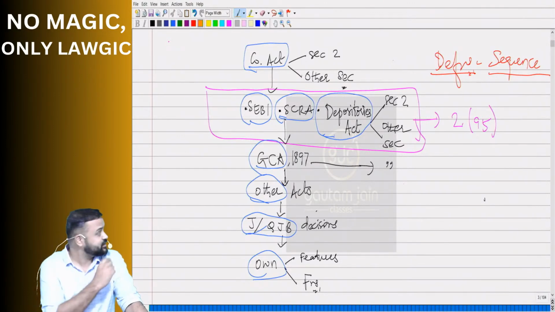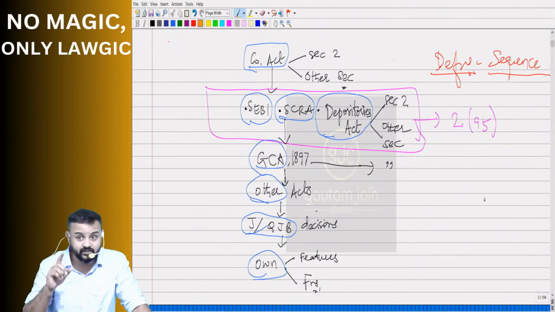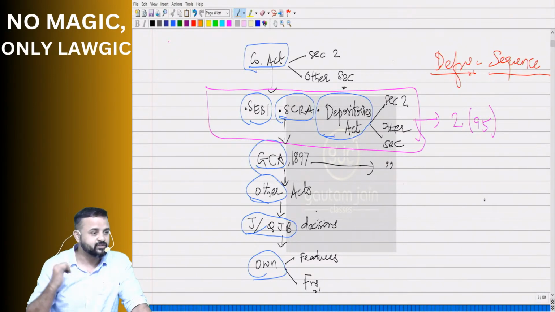Now why these laws only? Why SEBI Act, SCRA, Depositories Act? Why have I mentioned these three first? Because the Companies Act asks us to go there. There is a clause in section 2, that is 2 clause 95, the last clause in section 2, which says that if you don't find anything in company law, then you may go to the Depositories Act, SEBI Act and Securities Contracts Regulation Act. The Companies Act is saying that you have to go to these three laws. That is why we go to these three.